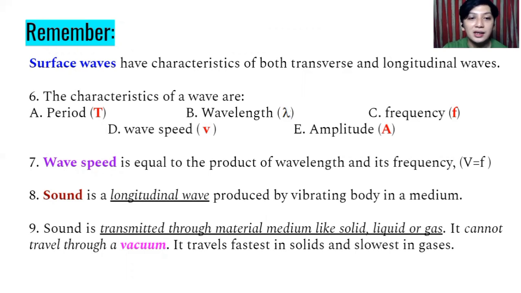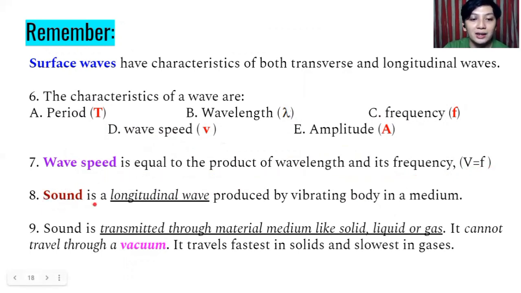For number six, the characteristics of a wave are, we have letter A, period, that is written in symbol with a big letter T. Wavelength, that is written in a symbol for lambda. Then frequency, that is written in small letter f. Wave speed for v. And then amplitude for letter A. And for number seven, wave speed is equal to the product of wavelength and its frequency.